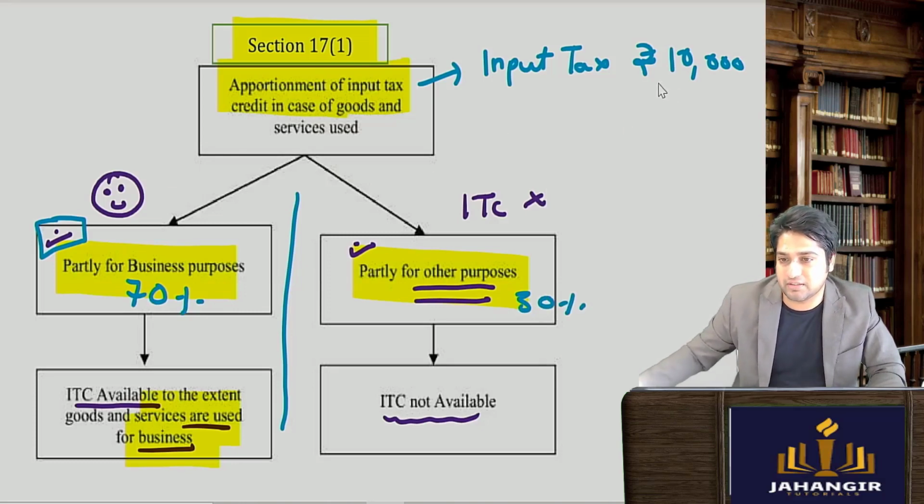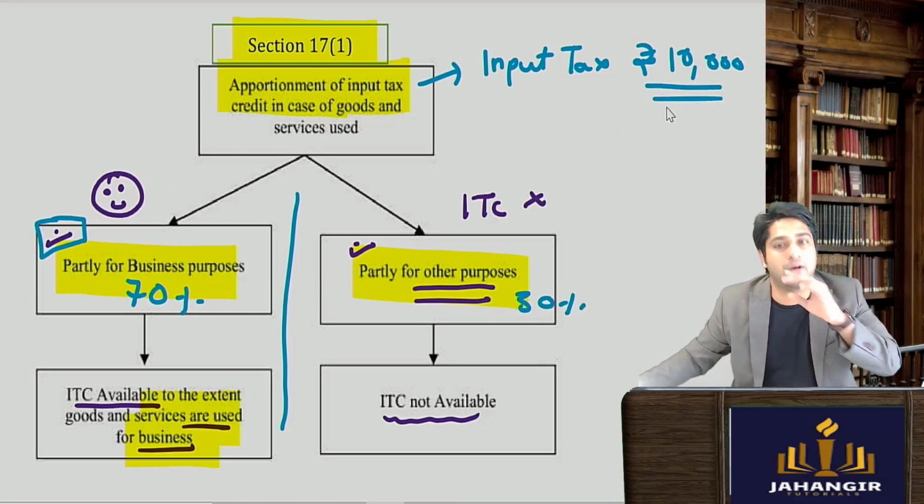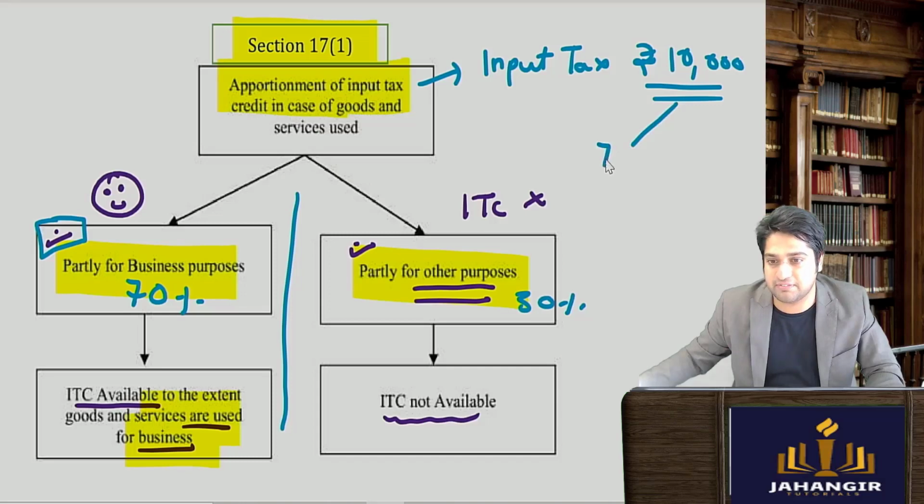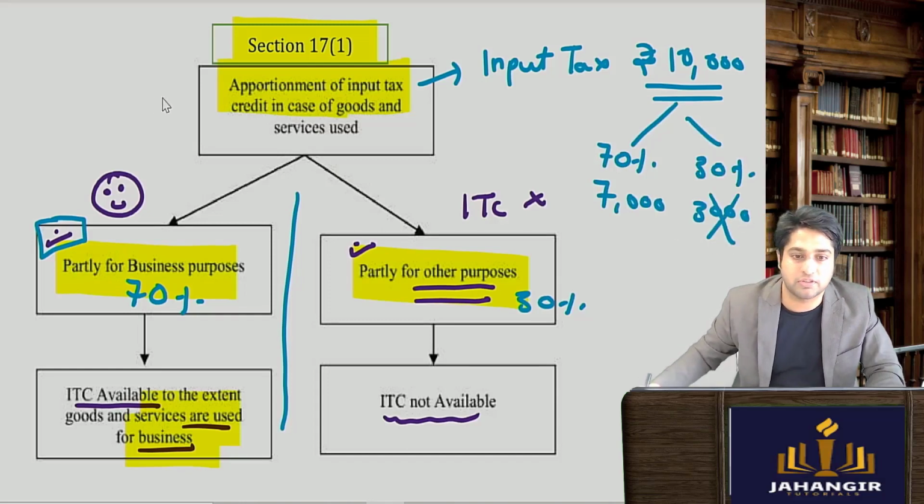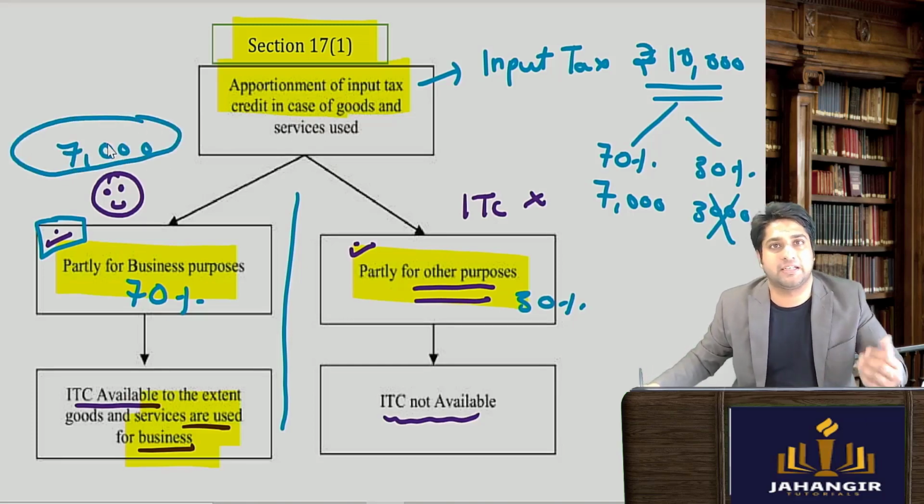So credit will also be bifurcated or divided accordingly, where 70% will be allowed, that is 7,000 will be allowed, and 3,000 which is used for personal use will be disallowed. So 7,000 rupees का ITC मिल जाएगा.